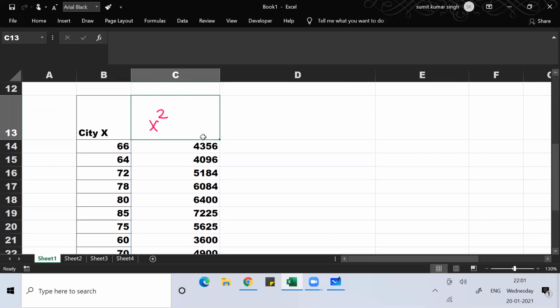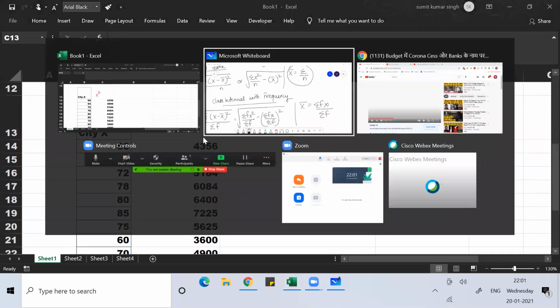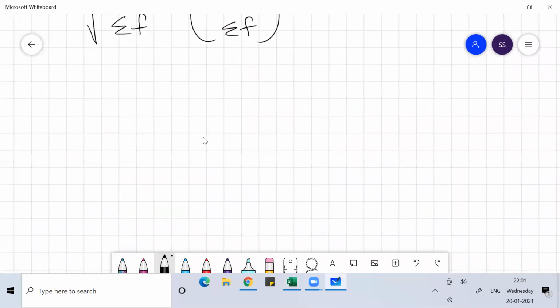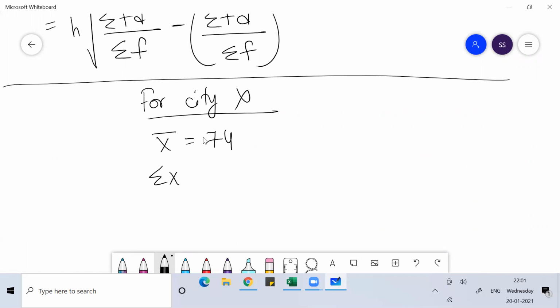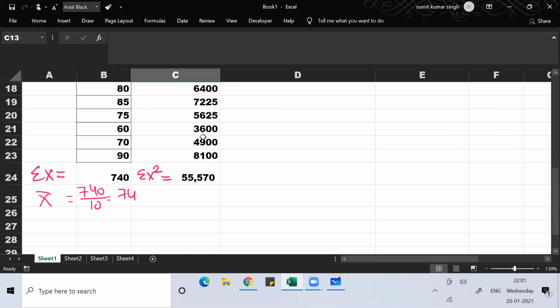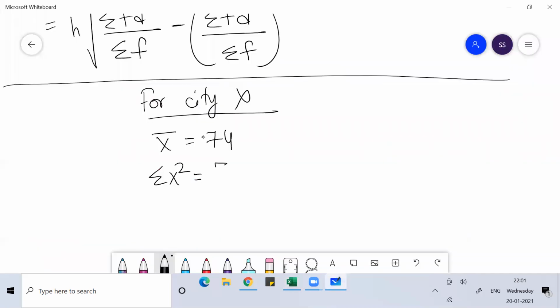So for city X, the average is 74, and the sum of X square is 55,570.